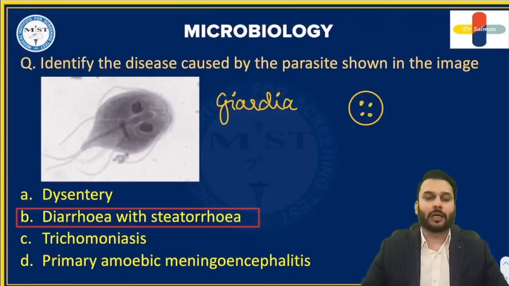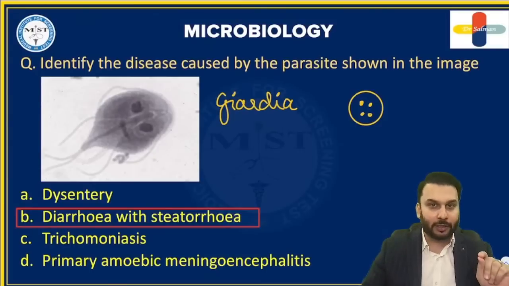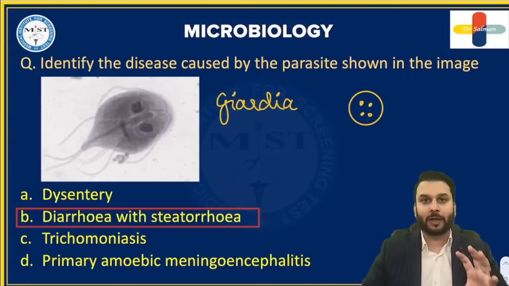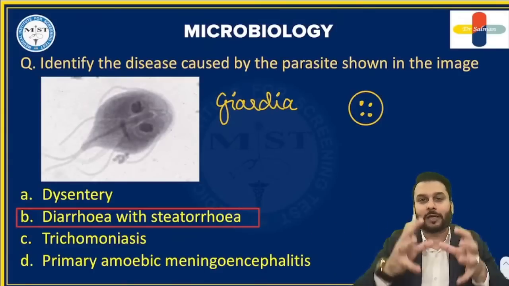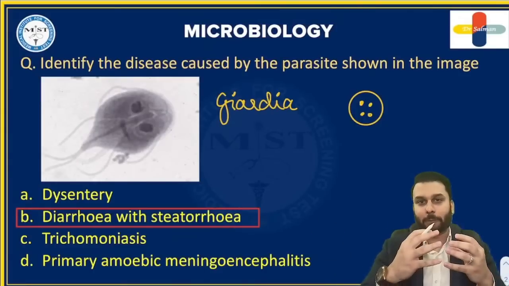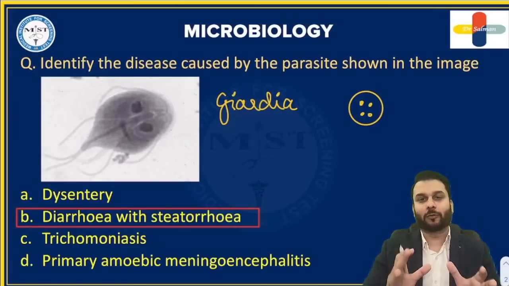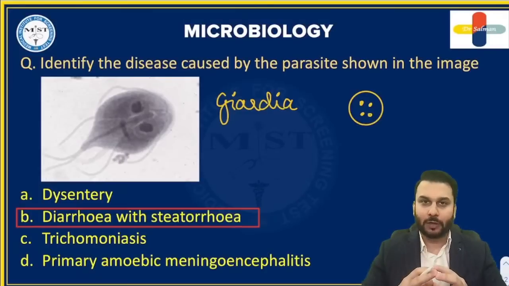If it was Entamoeba histolytica, then the first option would have been correct. First option is dysentery, meaning bloody diarrhea. The bloody diarrhea, doctors, was with Entamoeba histolytica, the one we have learned with the inverted flask shaped ulcer, which fills up with pus, compared to a sauce called anchovy sauce. So that was Entamoeba histolytica.